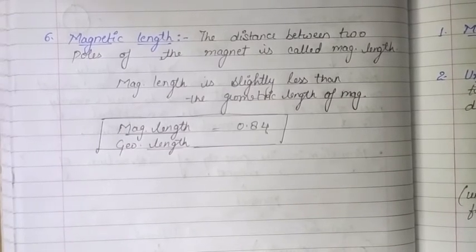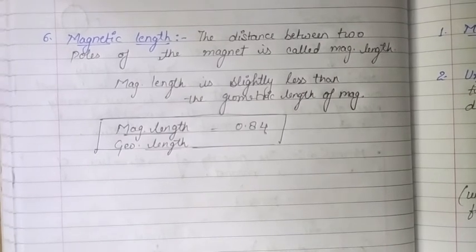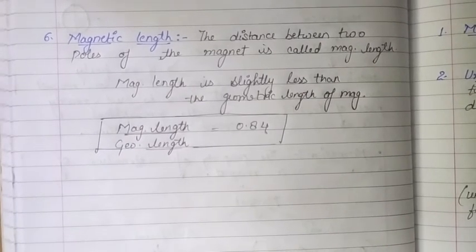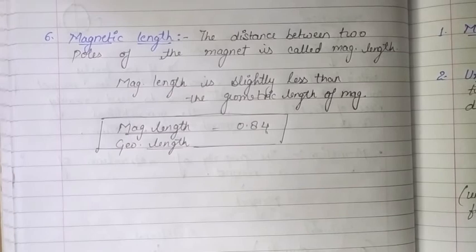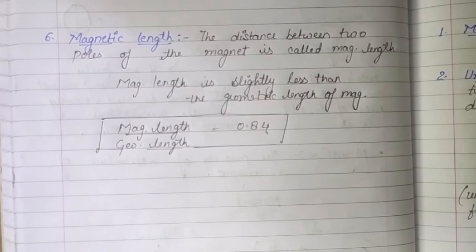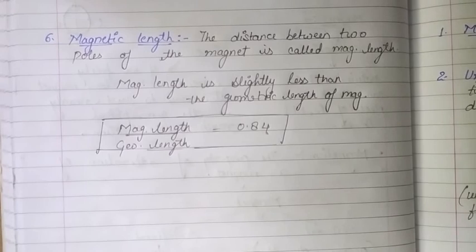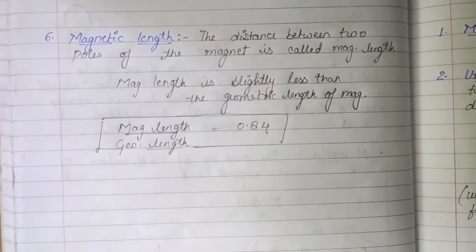So the terms that we studied are magnetic field, uniform magnetic field, magnetic poles, magnetic axis, magnetic equator, and magnetic length. These are the definitions that we should know before studying magnetism, so that we can understand the concept in a better way. So in our next videos we will move further to the chapter.